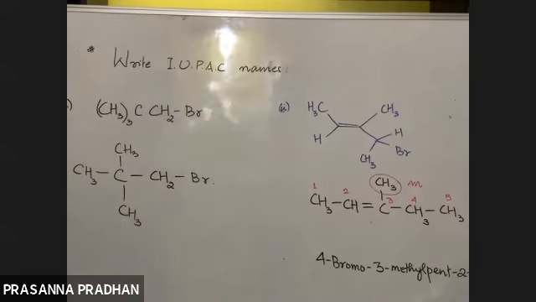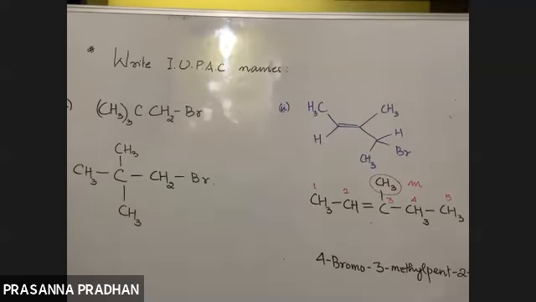Now tell me, this alkyl halide comes under which category? Is it a 1 degree or a 2 degree alkyl halide? Again, you have to look at the carbon atom to which the halogen is attached. So this is an example of a 1 degree carbon. So this is a 1 degree alkyl halide. It's an example of your 1 degree alkyl halide.